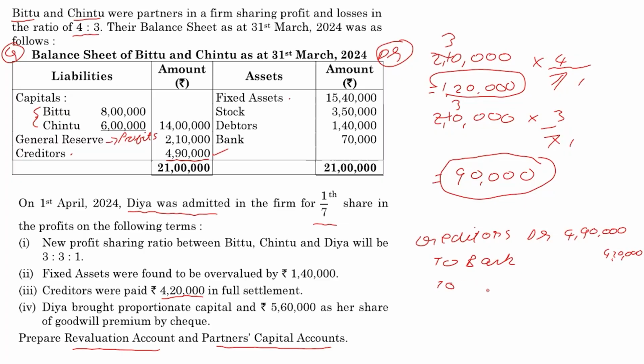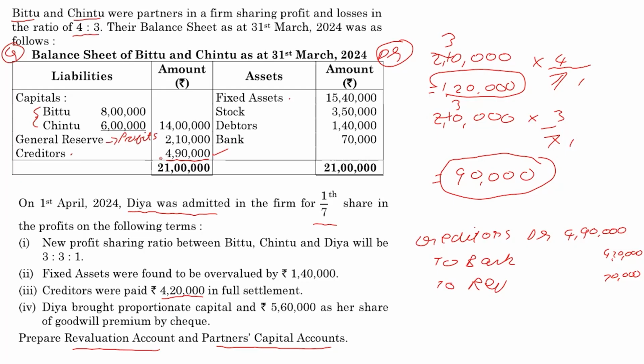And the balancing figure is profit. Since this is admission, we will credit the revaluation account. Credit all incomes and gains. And the difference is 70,000. I'm just doing this journal entry for your understanding. What you need to keep in mind is that we are settling it at 4 lakh 20. How much we have to pay? 4 lakh 90. We are getting a discount of 70. Is that good for you?